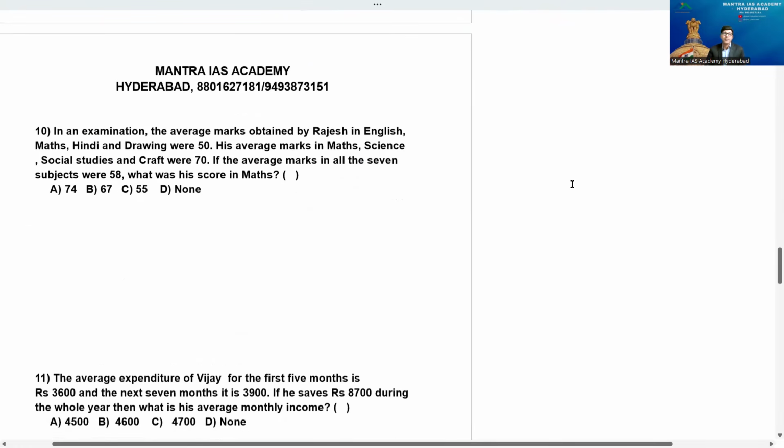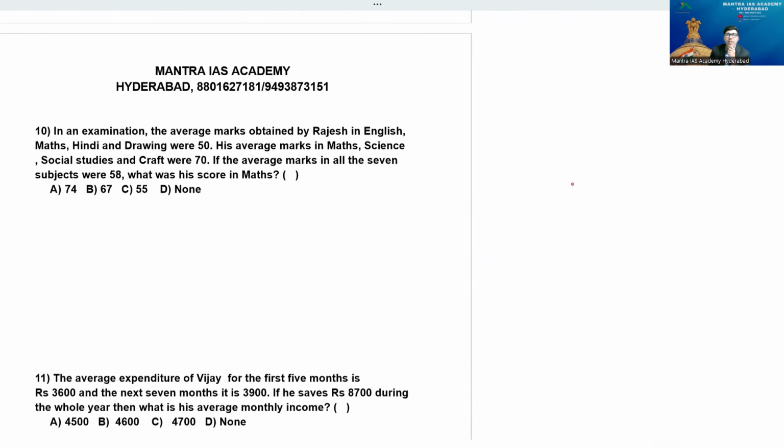It's a good question, please. In an examination, the average marks obtained by Rajesh in English, Maths, Hindi, and drawing were 50. Okay, how many subjects in the first case? English is there, Maths, Hindi, 4 subjects. His average marks in Maths, it's repeated, Science, Social Studies, and Craft is 70. If the average marks in all the 7 subjects were 58, what is the repeated one, Maths? What is the value? Very good question, please.